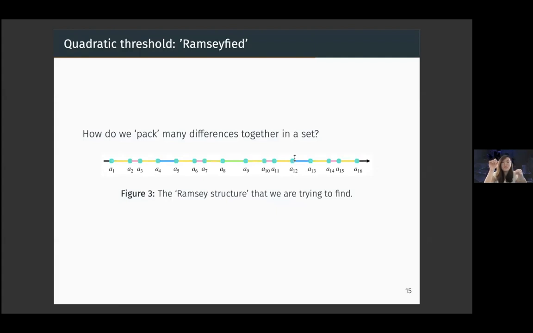As you can see, we have, for example, units A1, A2, A3, A4, A5, A6, A7, A8 that are repeated twice. Within each of these two big units, I have two subunits, A1, A2, A3, A4, that is repeated as A5, A6, A7, A8, and so forth. In this way, I can pack a lot of difference repetitions together compactly, which is good for us because in our proof strategy we can use this to find ways to violate our local structure.